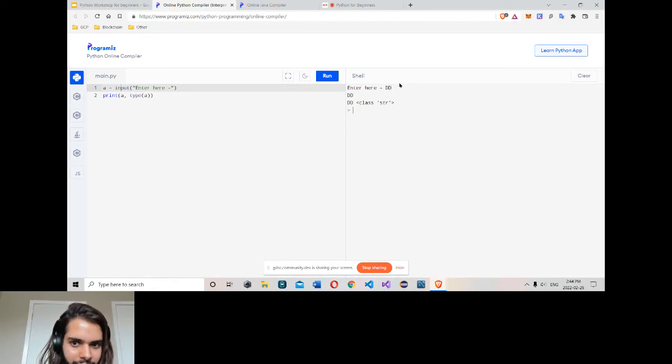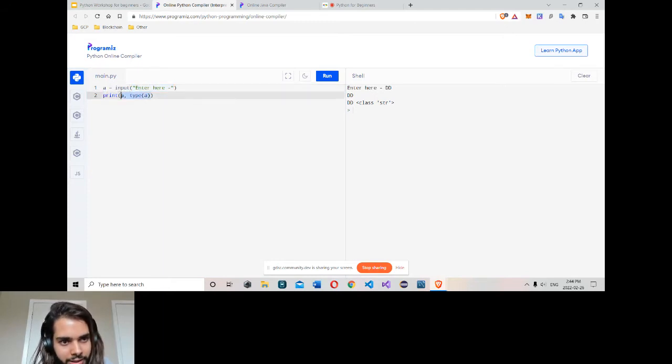Here input is used to get input from the user. Type the input function, and pass any string you want to show to the user. I type "enter here". After I enter a value, it is assigned to this variable a. Then I print a here, and then print the type of a again. This is actually a way to get the input. If I run it again, maybe I type one here.